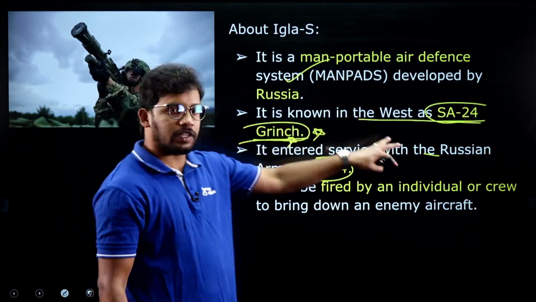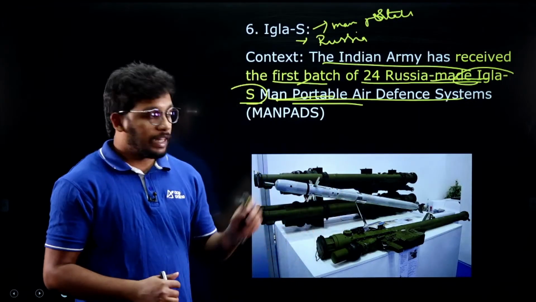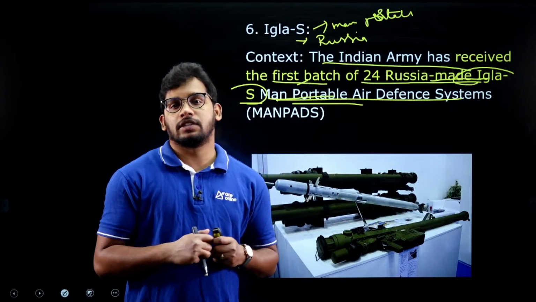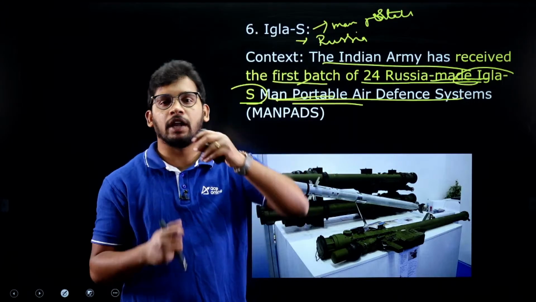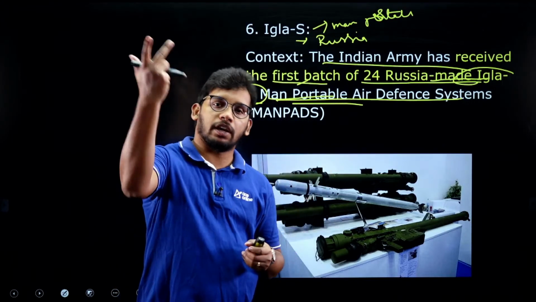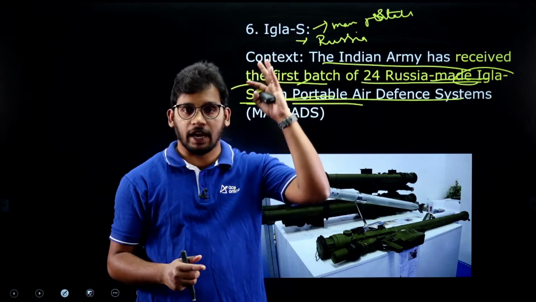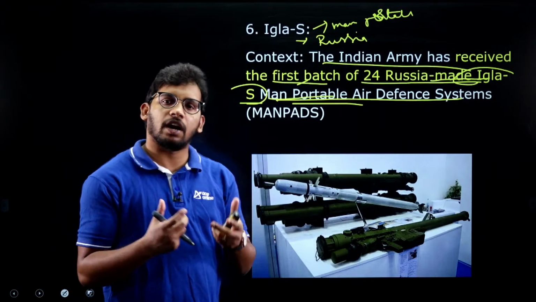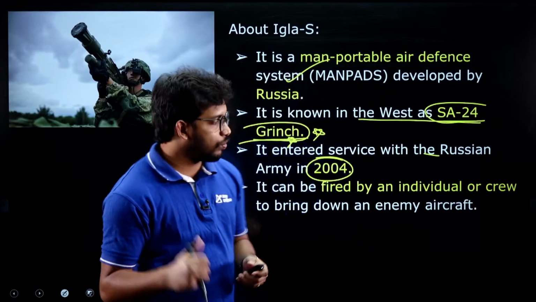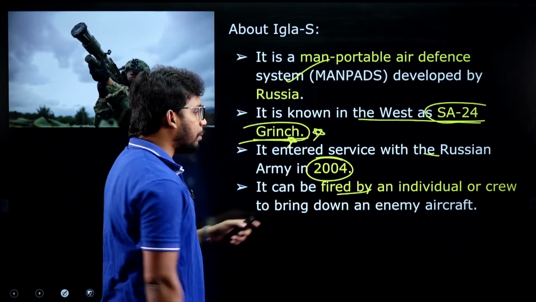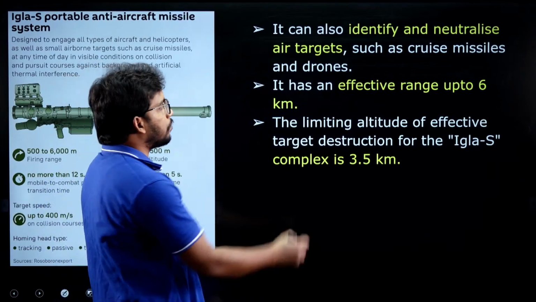So that I haven't discussed here, I'm telling you now, understand for what purpose this machine is used. This is an air defense system. So if there is any drone going on and it is from Pakistan, we can fire and it will collapse. Also we can attack the helicopters that are traveling at lower heights. It is not for higher heights, but for lower heights, drones, helicopters, we can attack with human intervention, right? So this is the objective. It can be fired by any individual or crew to bring down any of the enemy aircraft. That is the objective, right?